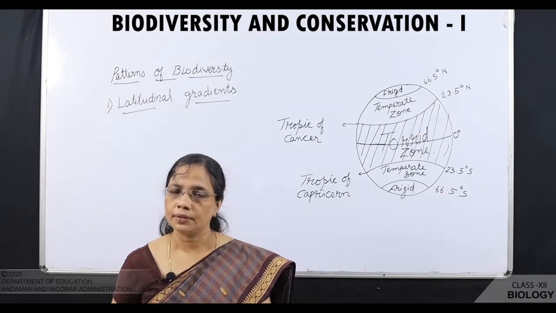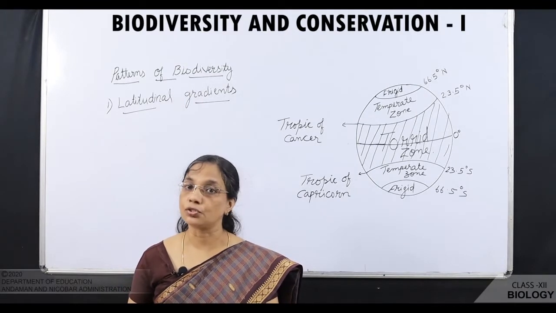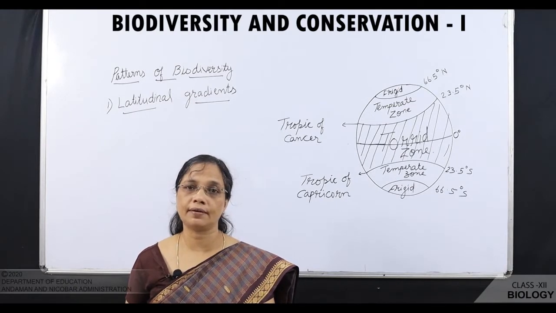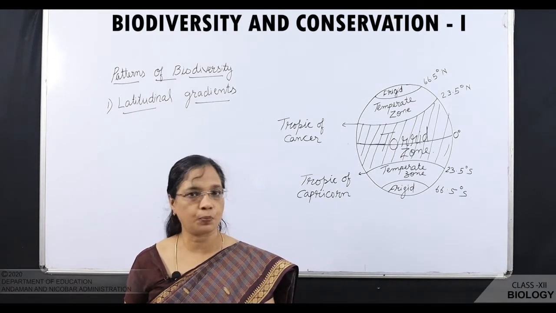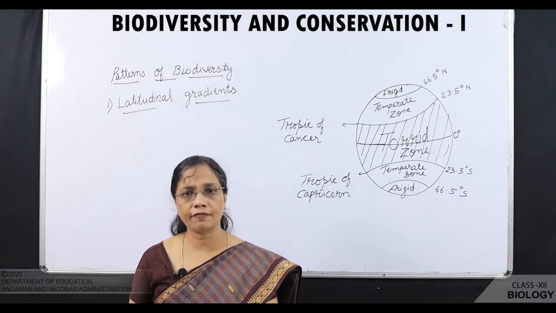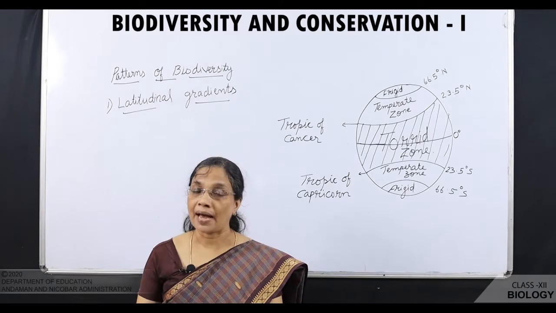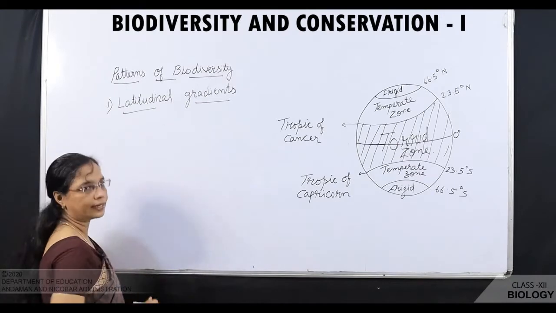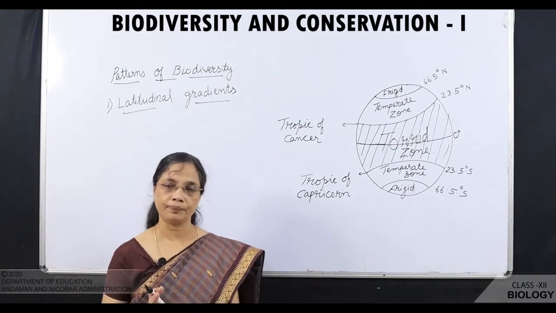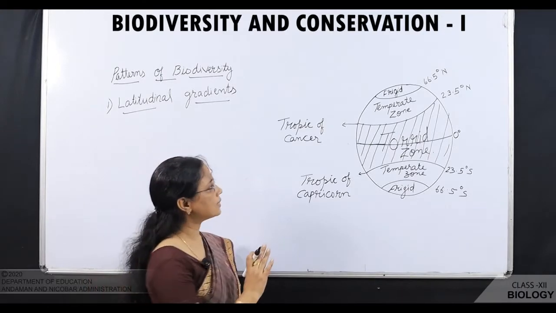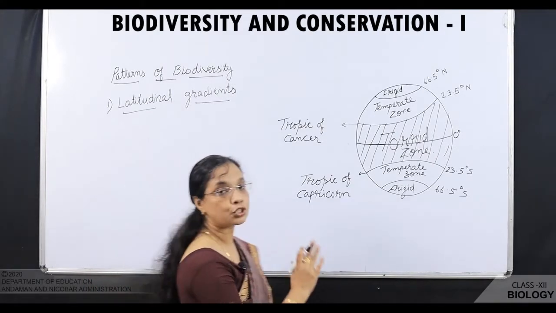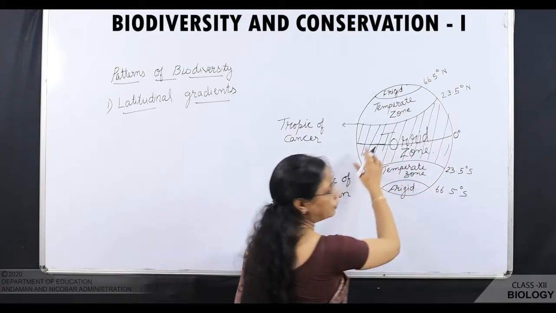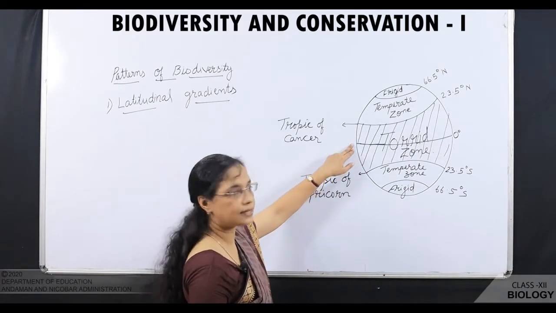Children, the species diversity is not uniform in all parts of the earth. Some parts have more species diversity and some parts have less. Now, what are the factors which determine the pattern of biodiversity? We'll see. The first is latitudinal gradient. What is latitudinal gradient? Before entering into this topic, we will see the latitudes of the earth. You see here, there is an imaginary line passing through the center of the earth, known as the equator.